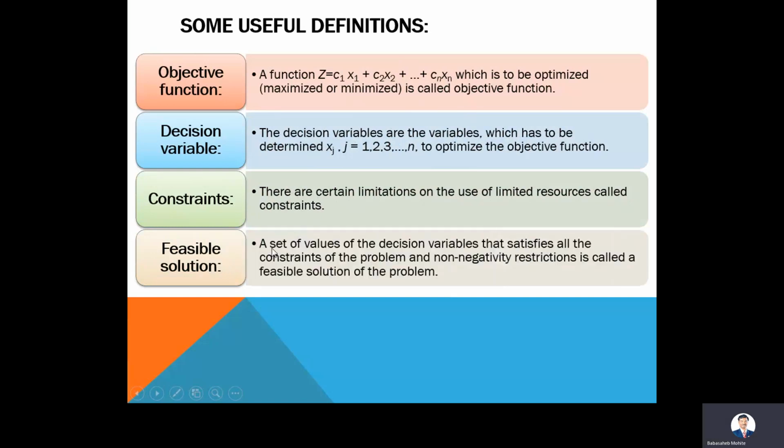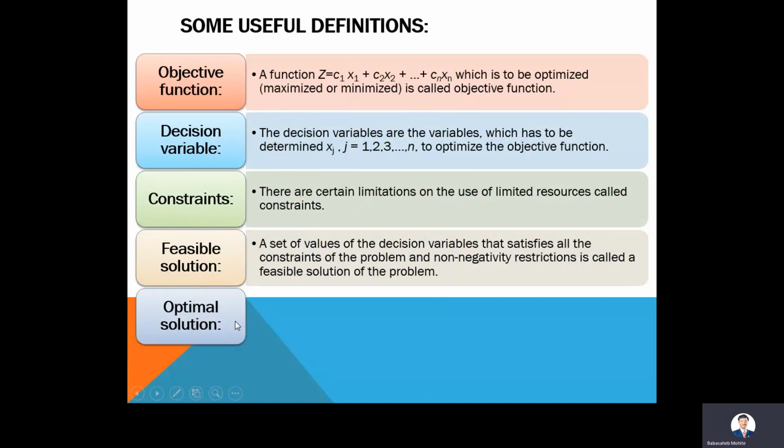What is a feasible solution? A set of values of decision variables that satisfies all the constraints of the problem and the non-negative restrictions is called a feasible solution. So when we are selecting values of x1, x2, up to xn, and putting those values in the objective function, you will get a number of solutions. Those solutions are called feasible solutions.